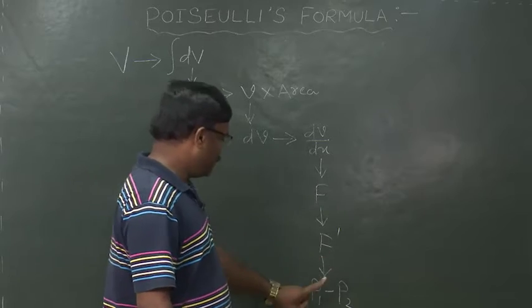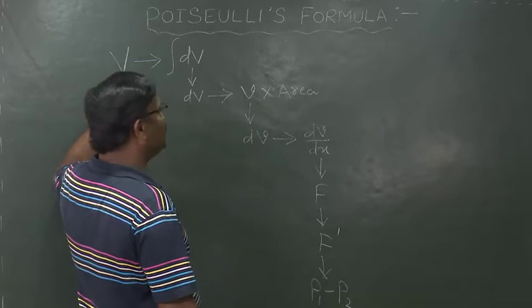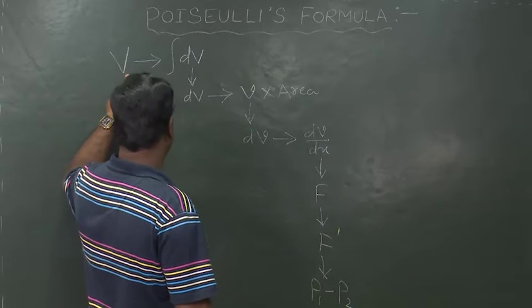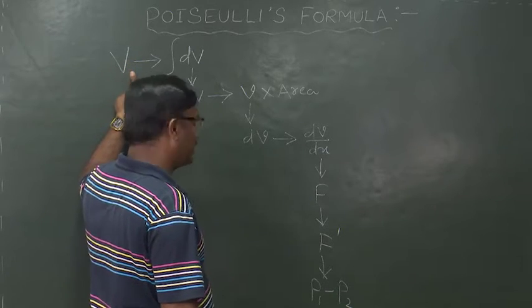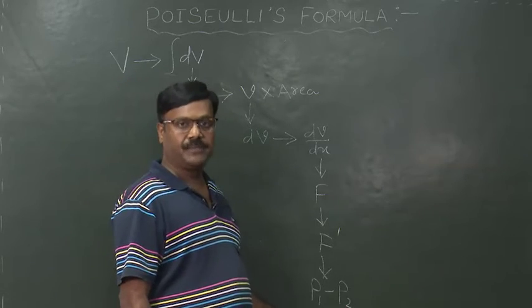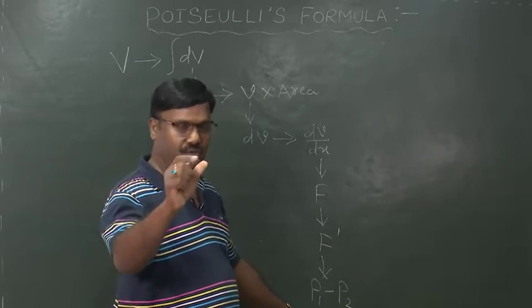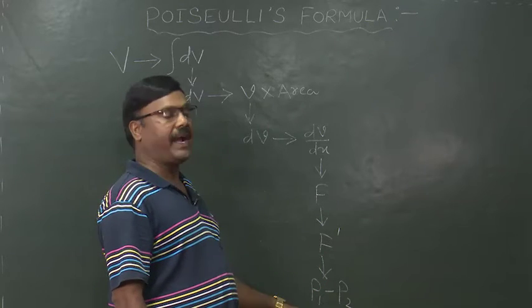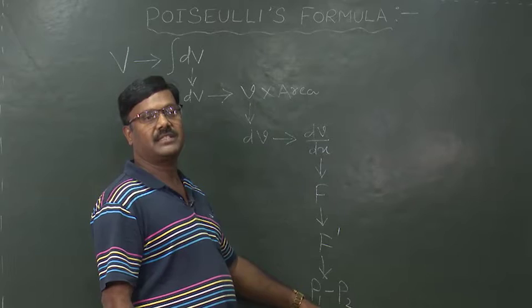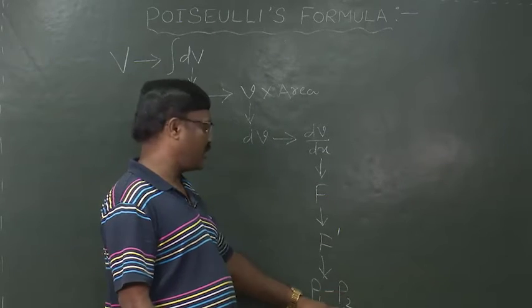So, to get Poiseuille's formula, that is the volume of a liquid flowing per second across any cross section of a tube, we first have to consider the liquid flowing through a tube and find out P1 and P2. P1 and P2 are the two pressures across the two cross sections of the tube.